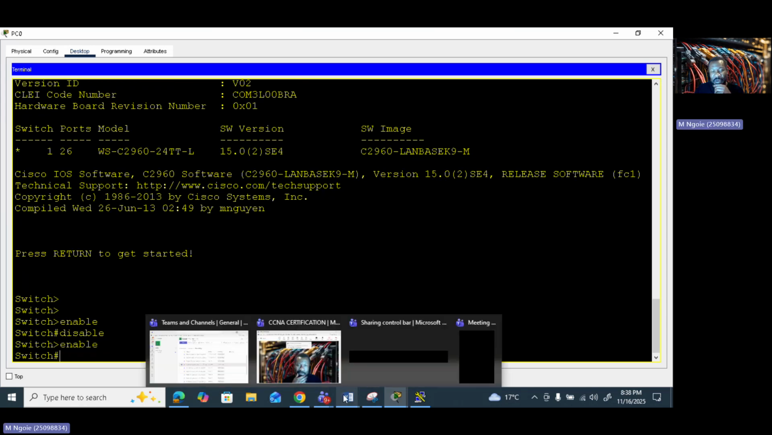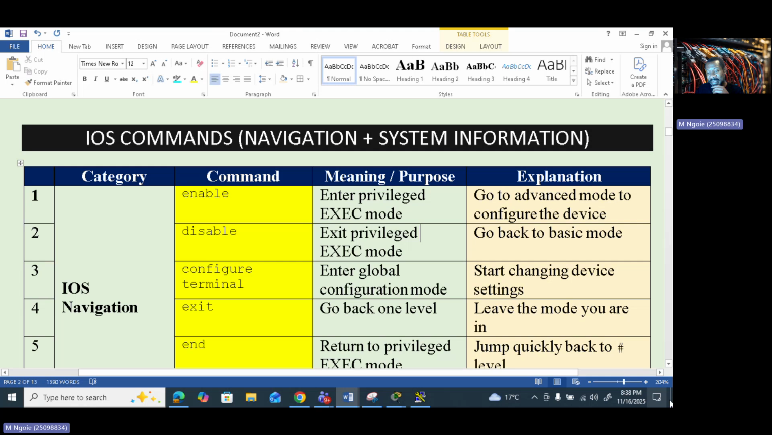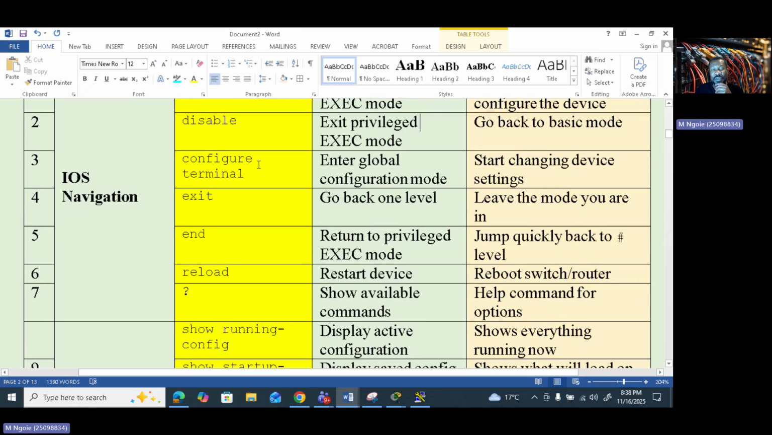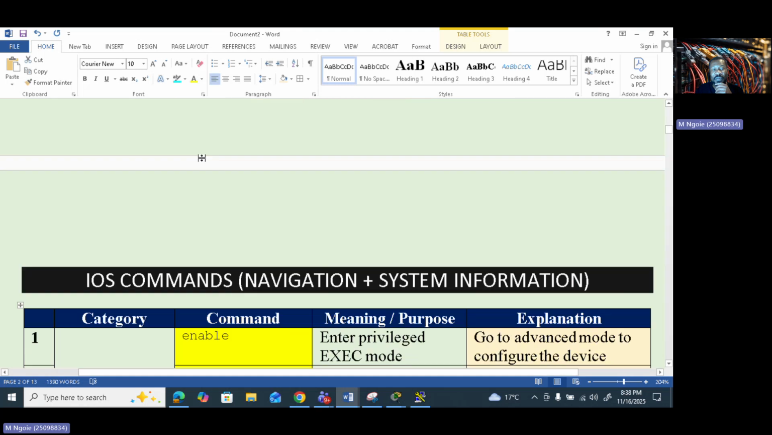Yeah. So now what we're going to do again, command number 3. Number 3, we're going to see what we call configure terminal, right?